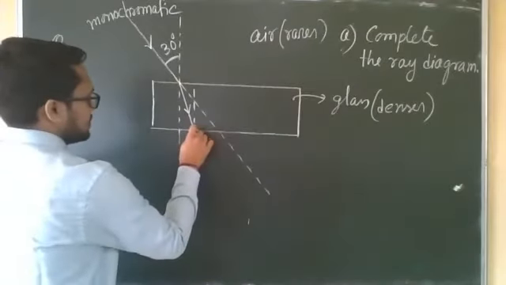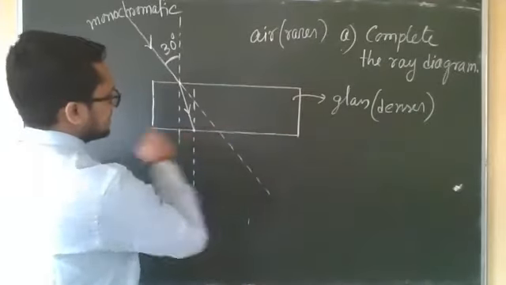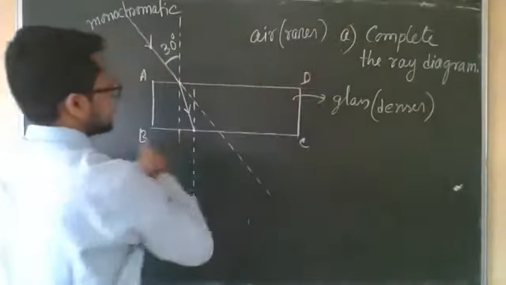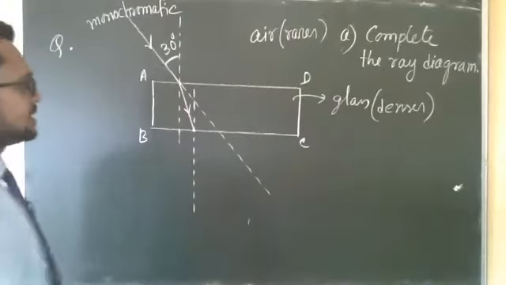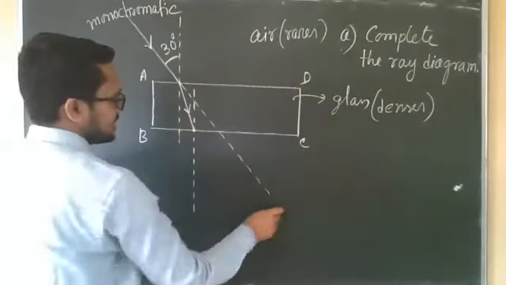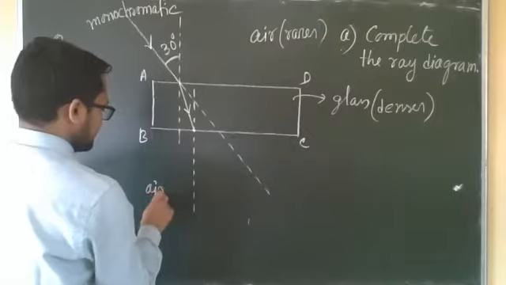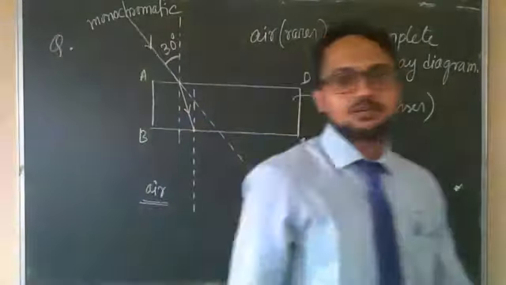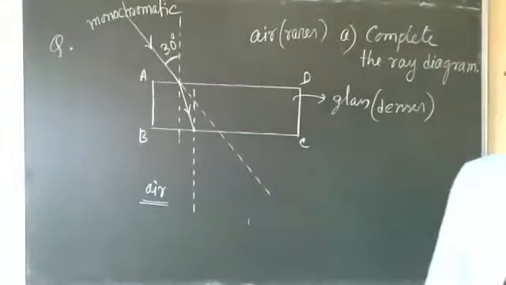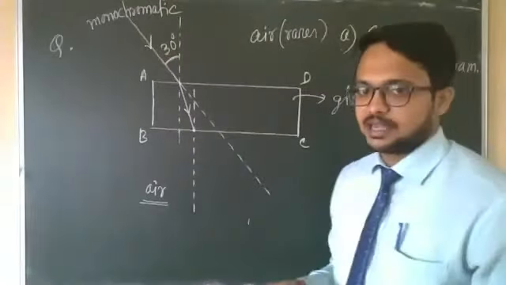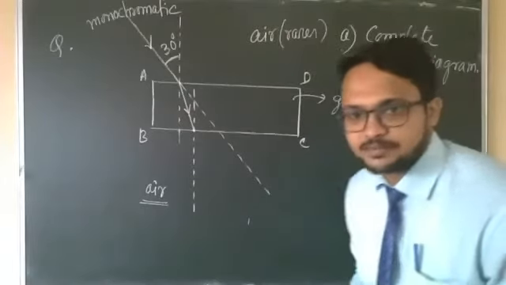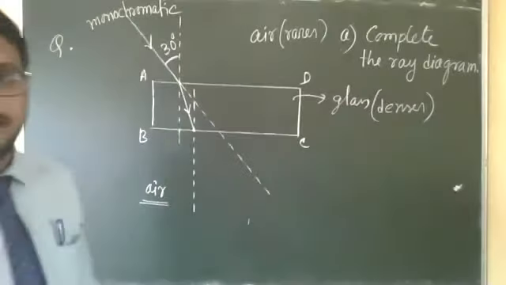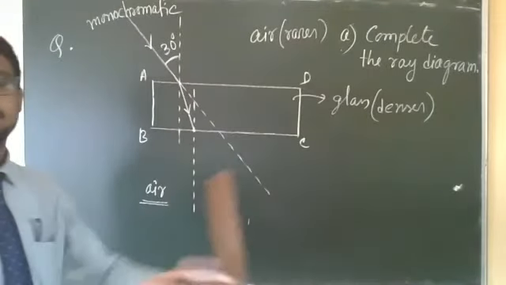Now this is another point of incidence, at the second interface. Give names here: A, B, C, D. At the second interface, it is going from denser to rarer. The surrounding medium is air. So again, denser to rarer means away or towards? Yes Suraj, it is away. Yes Vinay, away. Everyone reply.